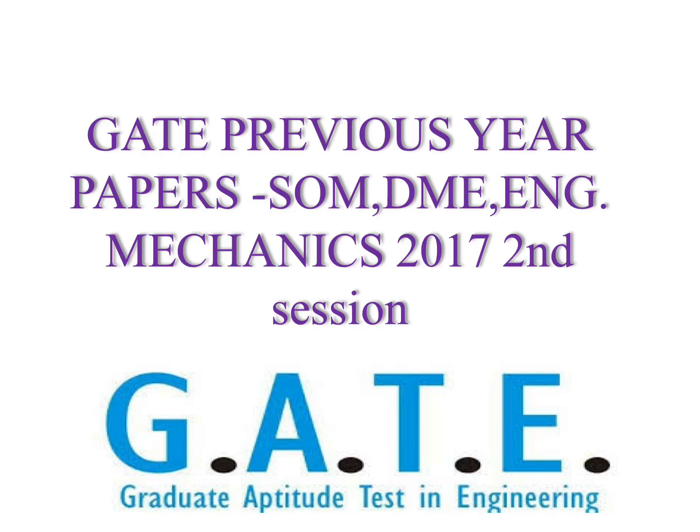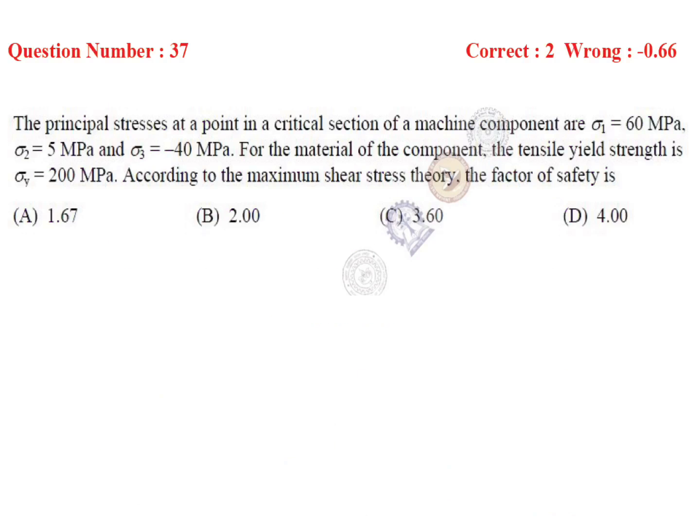This is part 3. Question is, the principal stresses at a point in a critical section of a machine component are sigma 1 equal to 60 MPa, sigma 2 equal to 5 MPa, sigma 3 equal to minus 40 MPa. For the material of the component, the tensile yield strength is sigma y equal to 200 MPa. According to the maximum shear stress theory, the factor of safety is how much? Factor of safety we have to calculate.